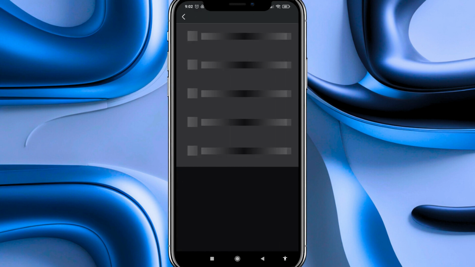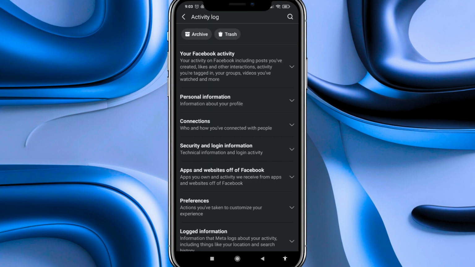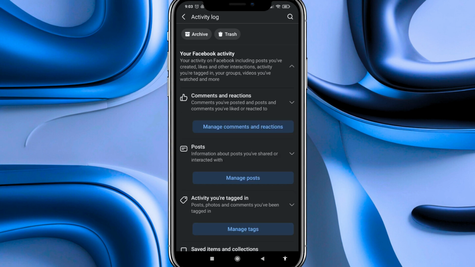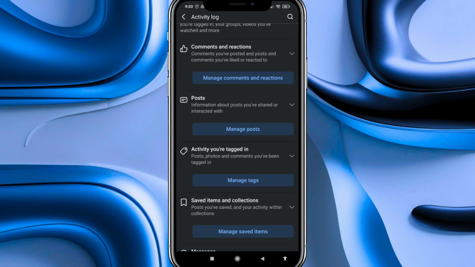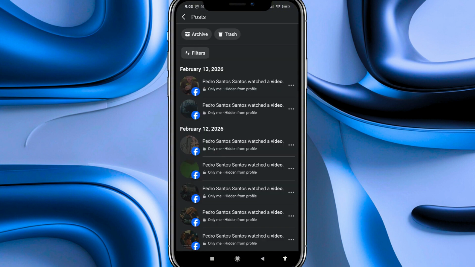and we press there. Now that we're here, we have to go to the first option labeled Your Facebook Activity. We click on this arrow on its right to display it, and here among all the options below, we enter in the Post section, so we click on the button labeled Manage Posts. After that, in this page, we have to go to the top left where the Filters button appears.